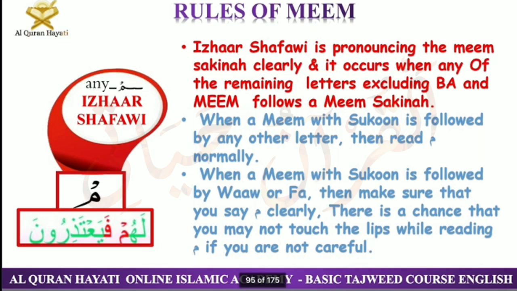So these are the three rulings of Meem Sakin, which are very easy, but especially when Meem Sakin is followed by the letter fa and waw, we will have to be careful, because these both letters are also lip letters, right? They're pronounced using our lips, and that is why we should be a bit careful, so that we don't do any gunna here and don't hide any letters. So make sure to pronounce Meem Sakin and the letter fa and waw clearly when they come after Meem Sakin. Okay, this is all about the Meem Sakin rulings.